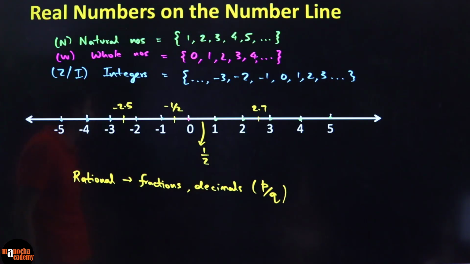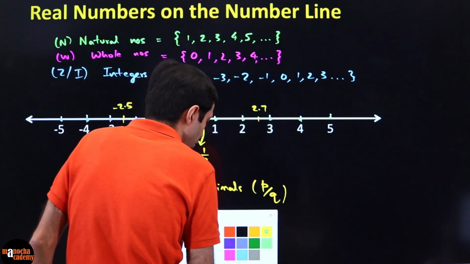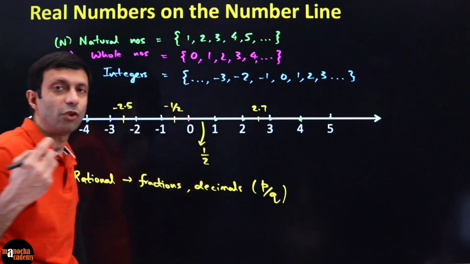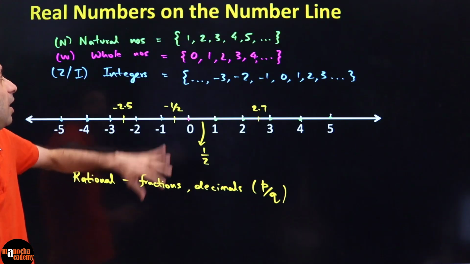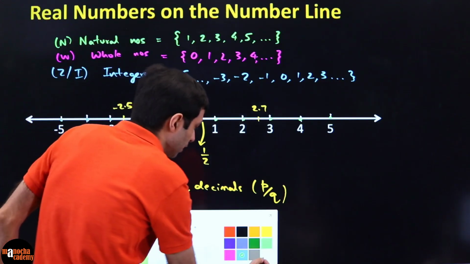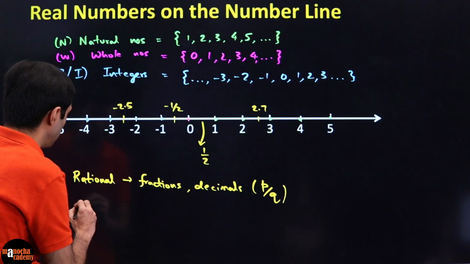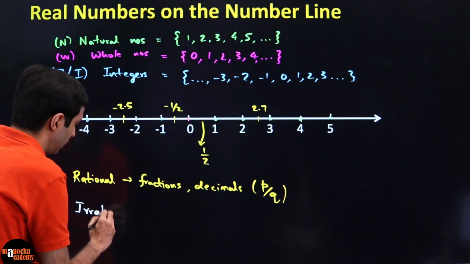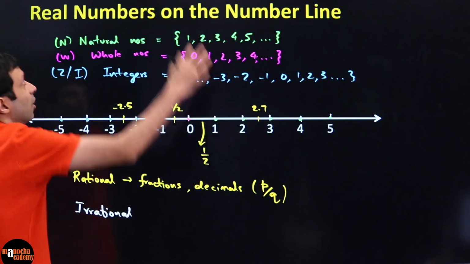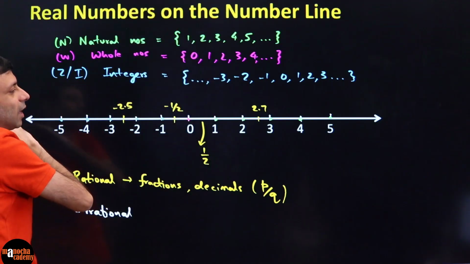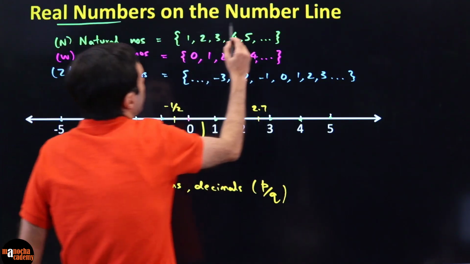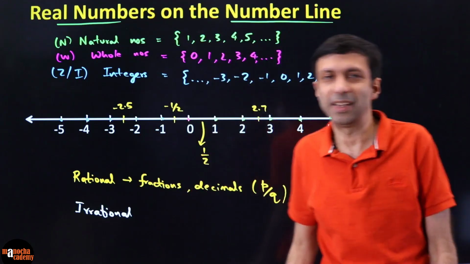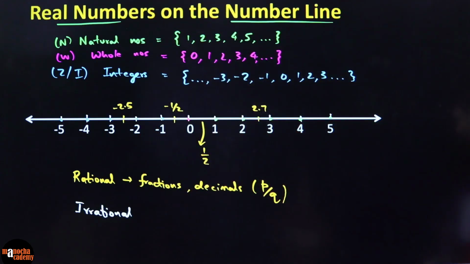And then are there more numbers on the number line besides decimals and fractions? Yes, there are. You can have the value of pi, you can have root 2, root 3. There are so many more numbers on the number line. The collection of all these, natural, whole number, integer, rational, irrational numbers, all of these together are known as real numbers. And real numbers you can visualize, you can plot them on the number line. So real numbers can be plotted on a number line. Clear? That is the meaning of real numbers.